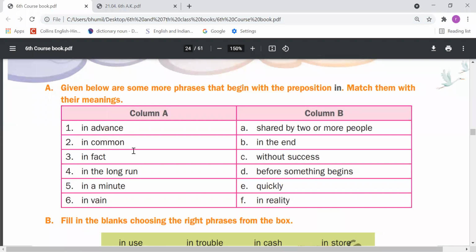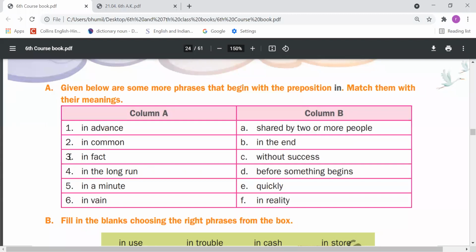Let me see. Yeah, A option you need to fill here for "in common." "In common" means shared by two or more people. ऐसी कोई चीज जो दो या दो से ज्यादा लोगों की सेम हो, it is called "in common." Suppose you have a teddy bear and you are the owner of that teddy bear, and your brother is also the owner of that teddy bear. That is a common teddy bear. So you can say, "I have a teddy bear in common with my brother," right?